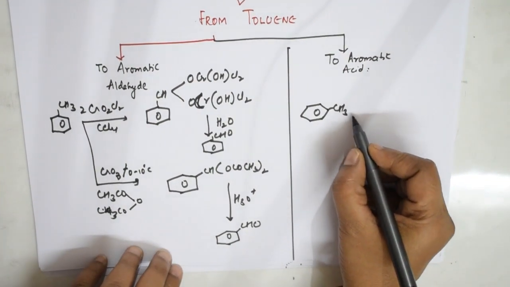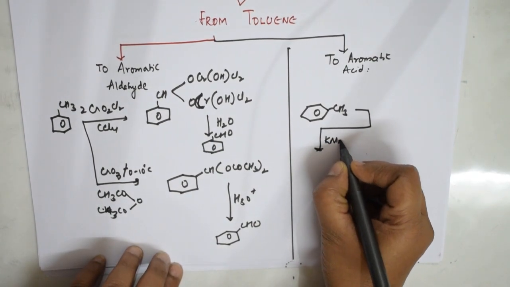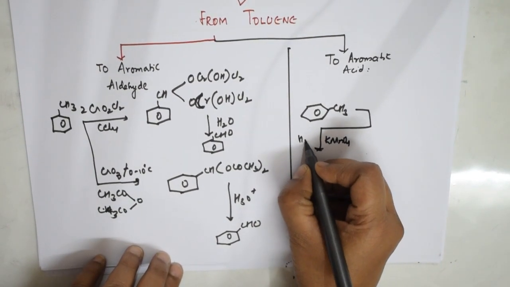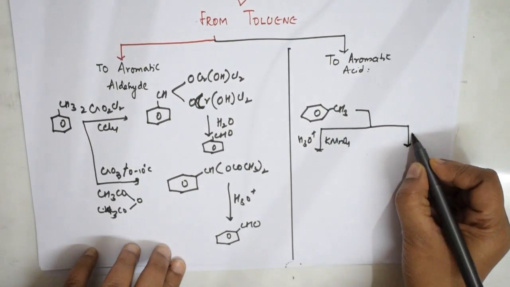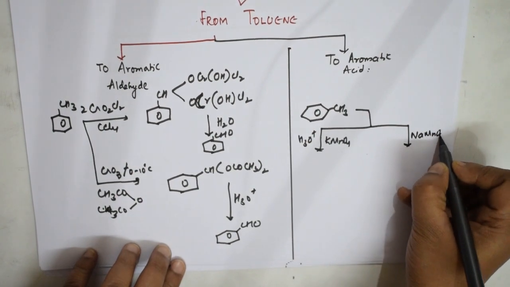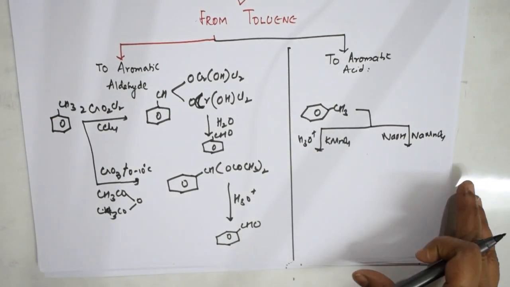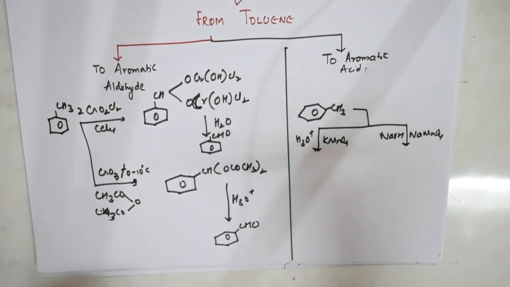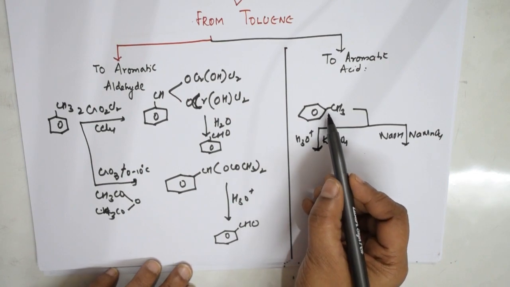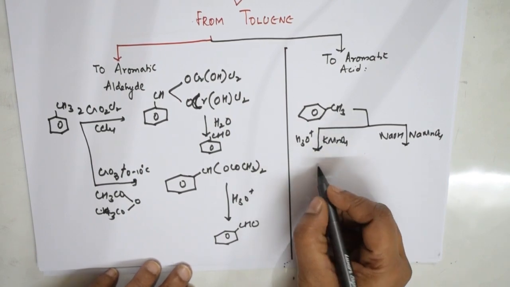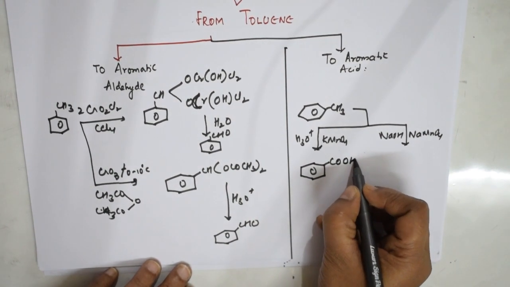Remember, here there are 2 methods. One is, here I'm going to use KMnO4, an oxidizing agent. There is an oxidation process, and I can also use KMnO4 in the presence of sodium hydroxide. What is the role of this? I have explained in the earlier videos. Please watch it. So with the oxidizing agent, irrespective of the size of the alkyl group, you will be getting acid only.